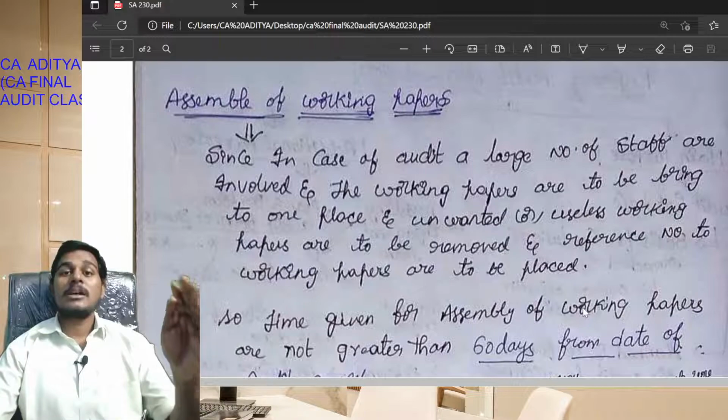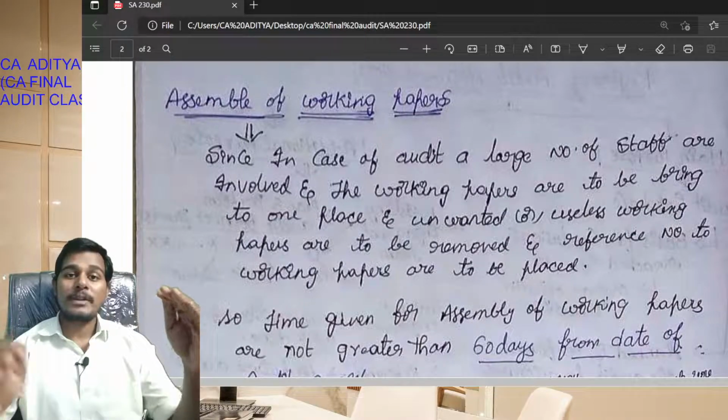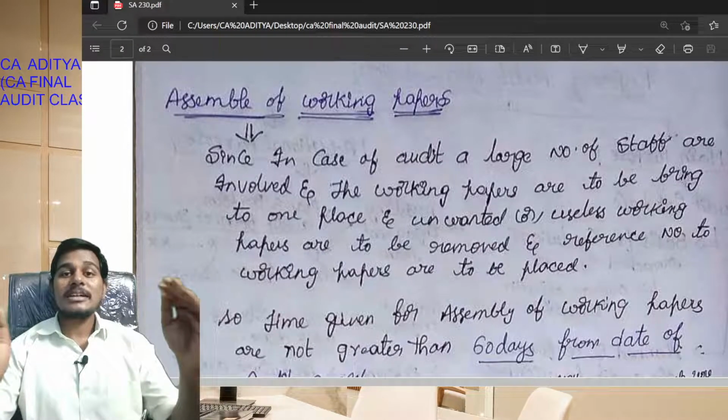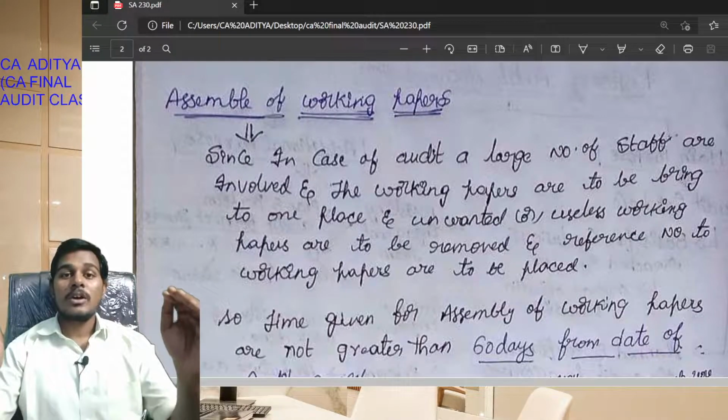So for this, time is required. The time given for the purpose of assembly of working papers is not greater than 60 days. That is, the time required for the assembly of working papers is not greater than 60 days from the date of the audit report.